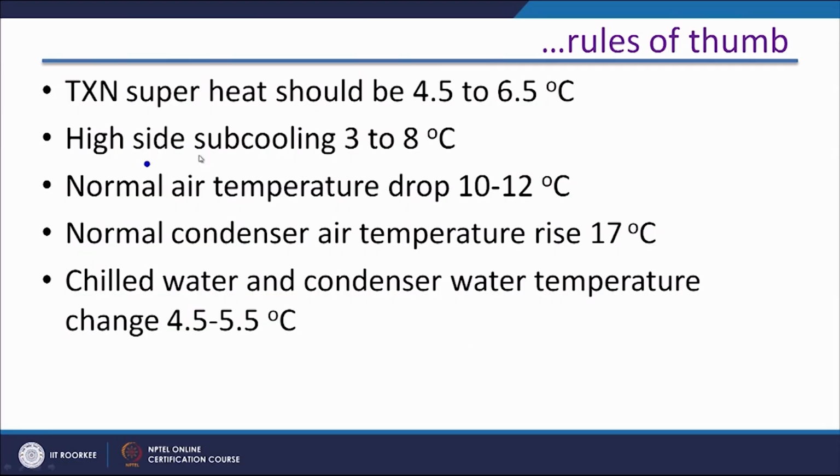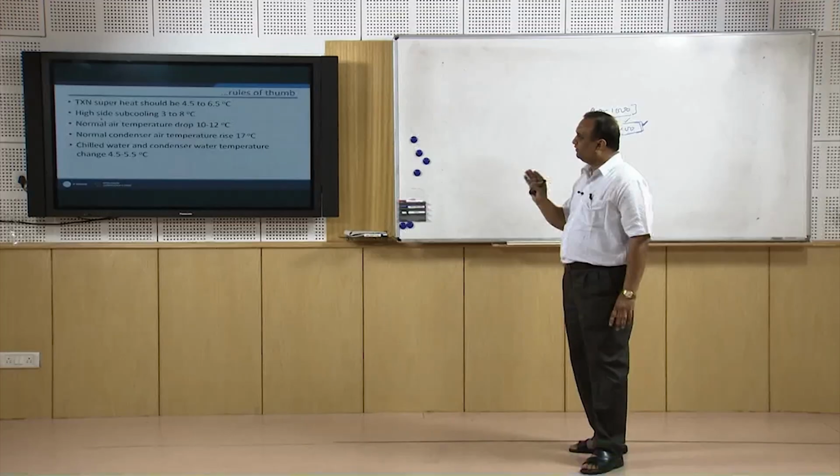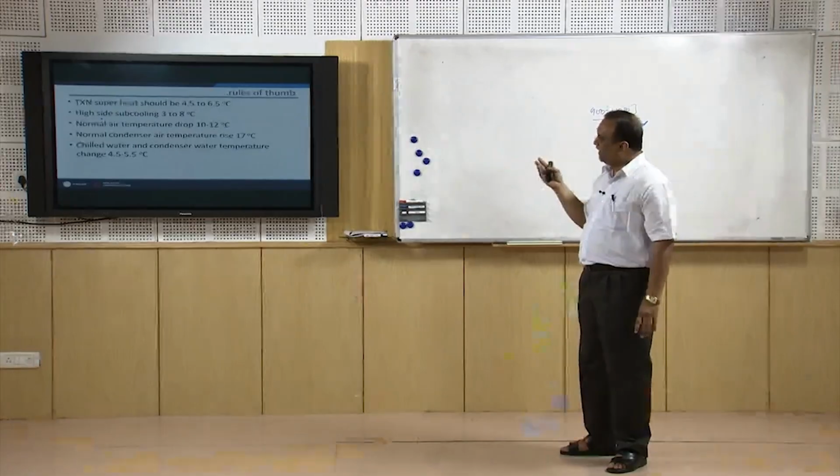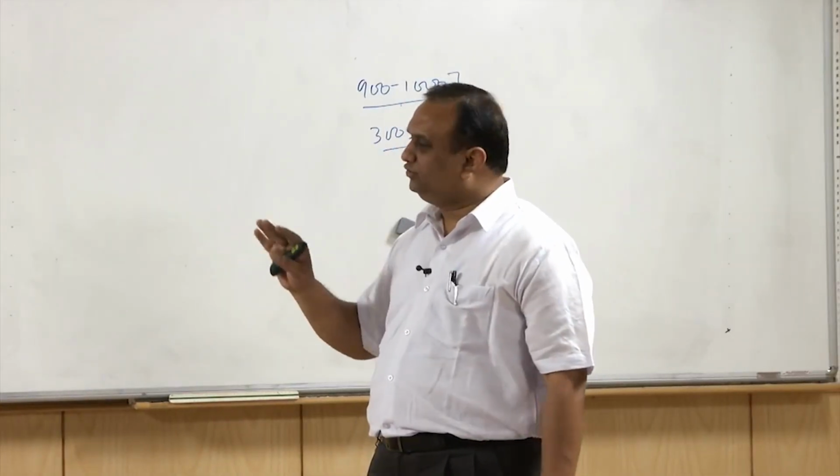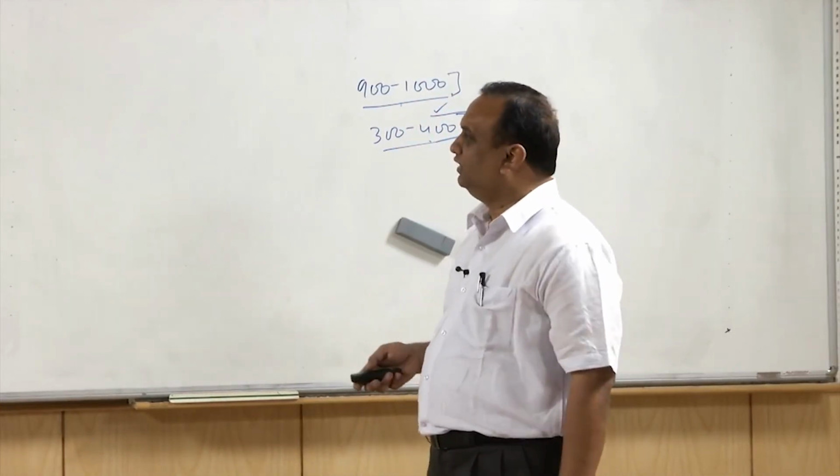Subcooling before entering the expansion device 3 to 8 degrees centigrade, normal air temperature drop 10 to 12 degrees centigrade, normal condenser air temperature rise, because the air takes away the heat from the condenser, 17 degrees centigrade, chilled water temperature rise or fall in a range of 4.5 to 5.5 degrees centigrade. They are simply rules of thumb, but the values should hover around these values.